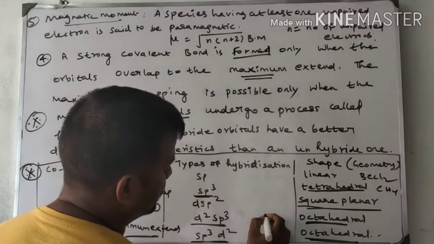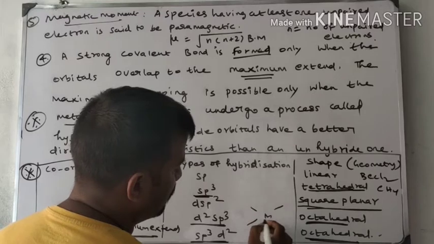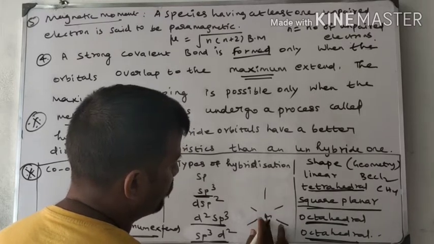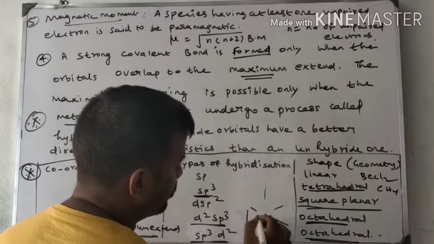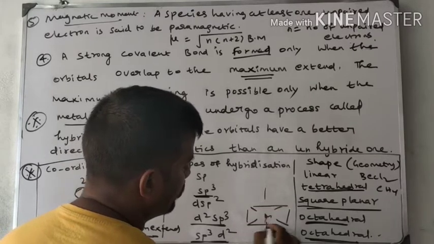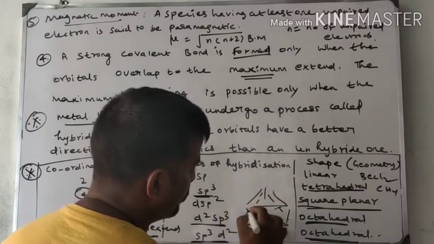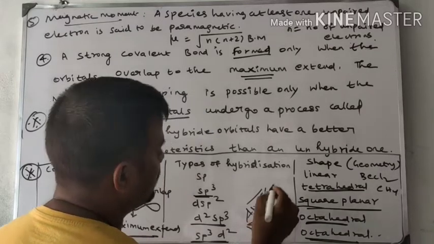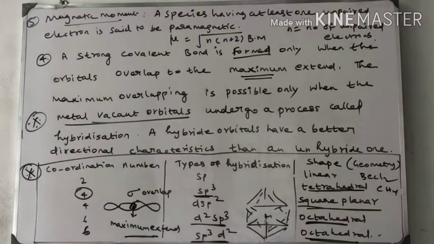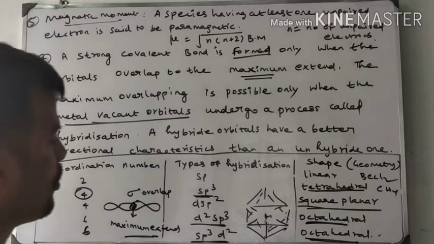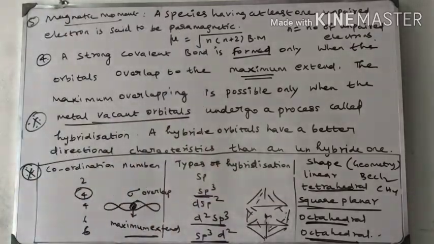Octahedral means the metal is at the center like this. It is a shape called octahedral shape. Okay, take a note on this.